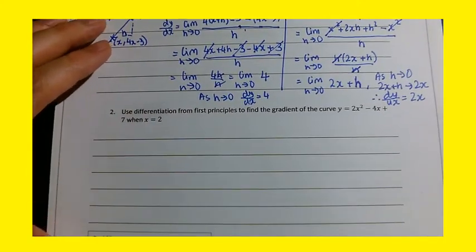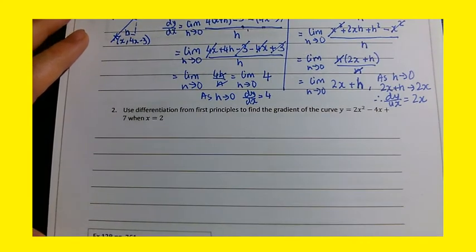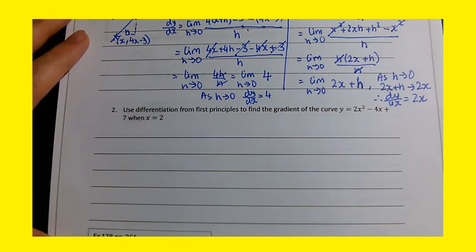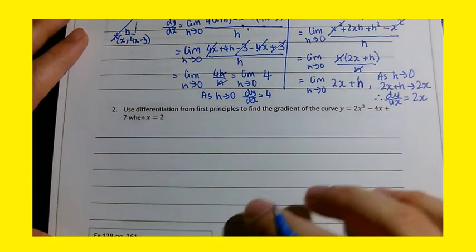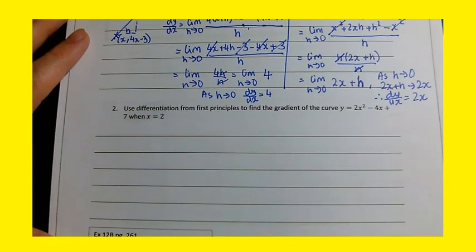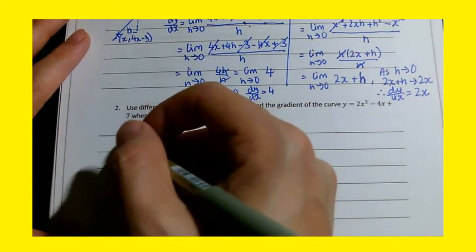Use differentiation from first principles to find the gradient of the curve 2x squared minus 4x plus 7 when x equals 2. So what we need to do here is find dy/dx, find the derivative, and then substitute x equals 2 to get the gradient.